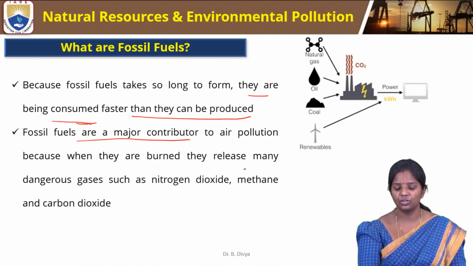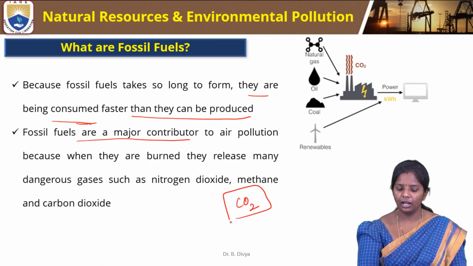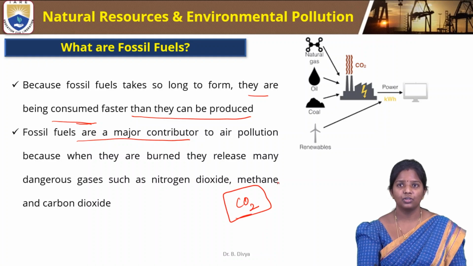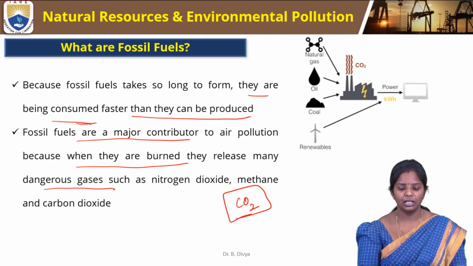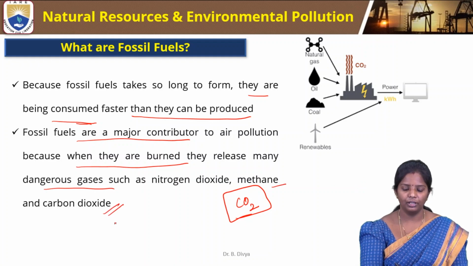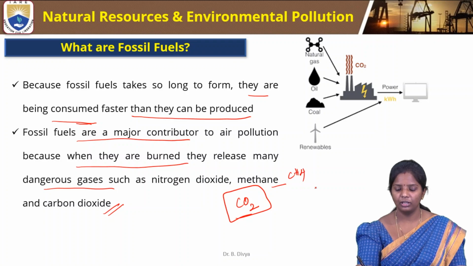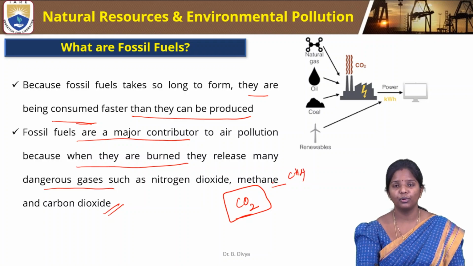Why? Because during burning they produce carbon dioxide. When they are burned, they release many dangerous gases such as nitrogen dioxide, methane and carbon dioxide.